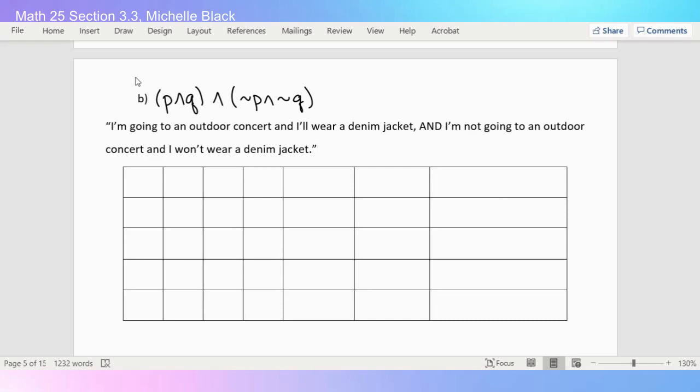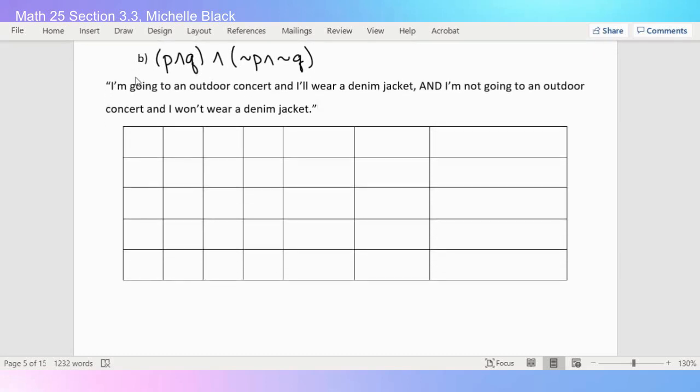Okay, hopefully you paused it and you tried. So now when I look at this statement up here, I see that I have a P and a Q, which we always start with. But when I look in the second half, I also see that we have a not P, and I see that we have a not Q. So now I have all of the basic parts that I'm going to need when I use my connectives.